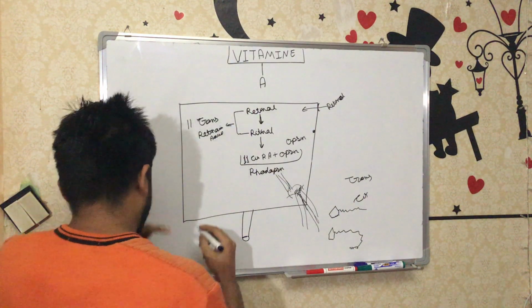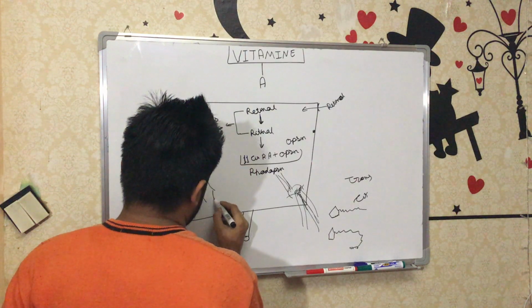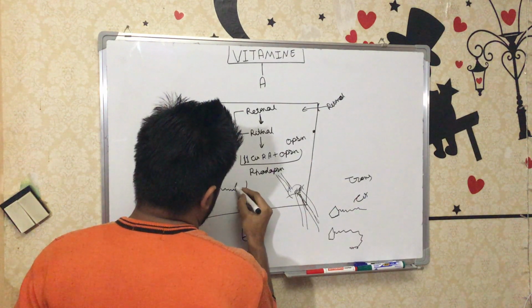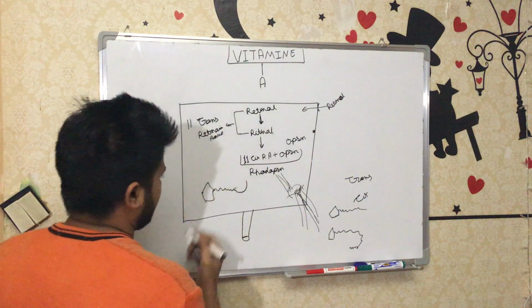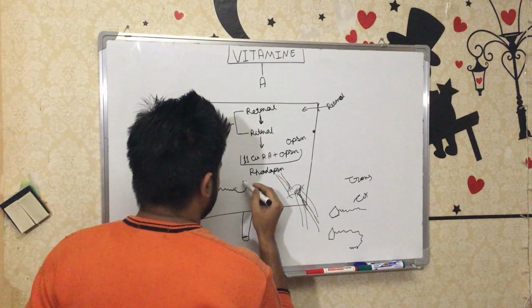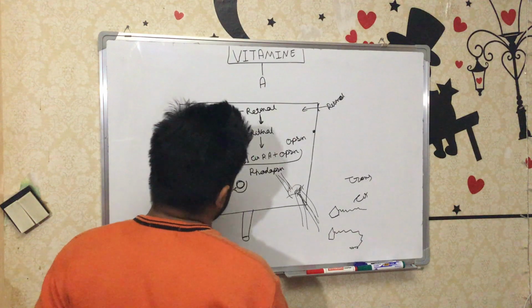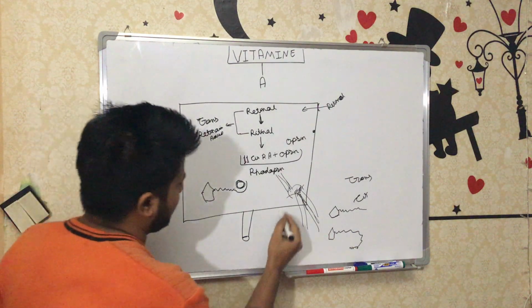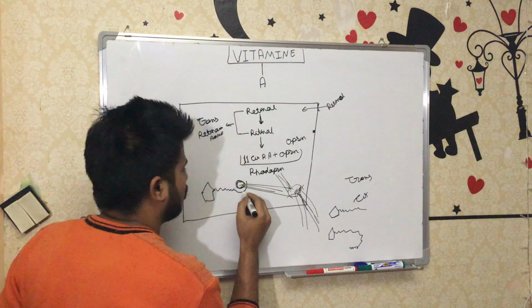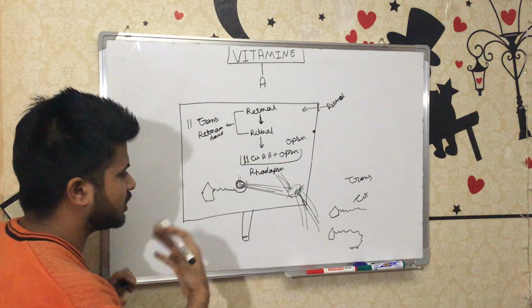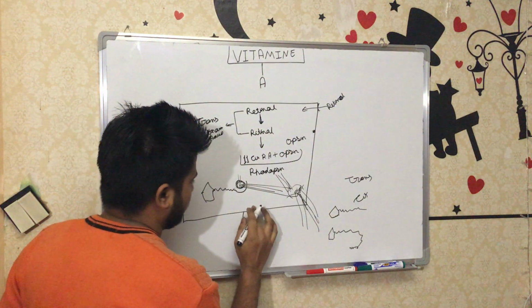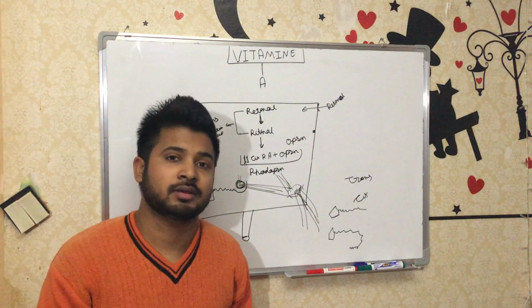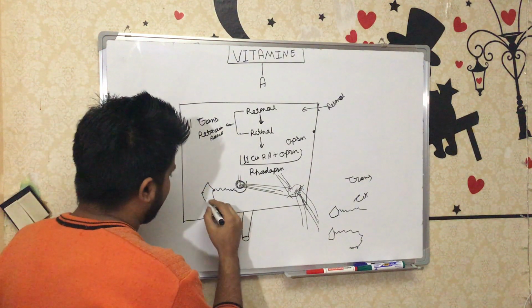Rhodopsin, or we can understand it like this: just imagine that this is our vitamin, and rhodopsin is like a ball that binds here, something like that, for the understanding purpose. Just think hypothetically. So this is the ball, it is rhodopsin. Once the light goes here, the ball will go away, or fall, and during the falling it will start the action potential and send the signal by the optic nerve, so that you can see the object there.